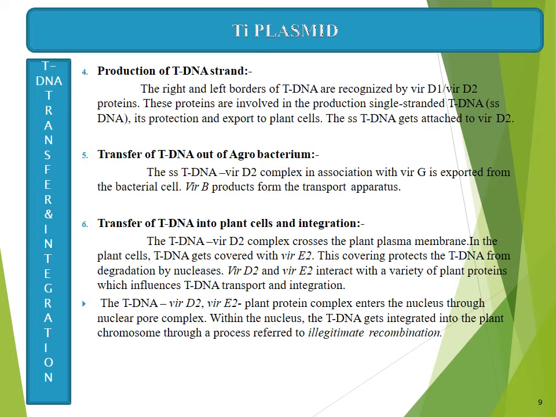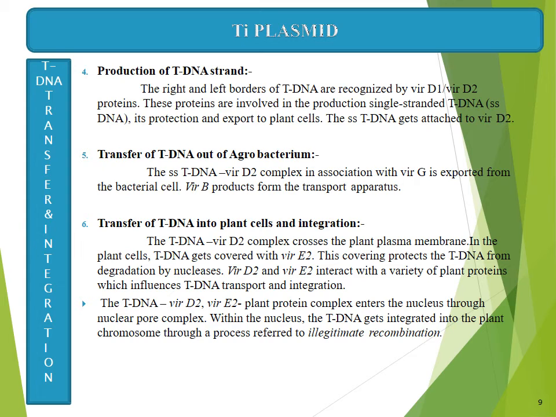The next step is transfer of T-DNA into plant cells and integration. The T-DNA VirD2 complex crosses the plant plasma membrane. In the plant cells, T-DNA gets covered with VirE2. This covering protects the T-DNA from degradation by nucleases. Okay, it acts as a protector.